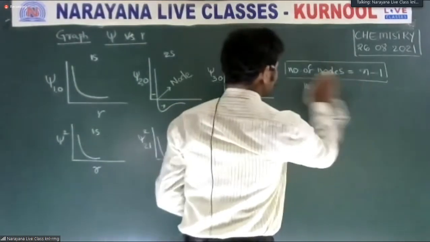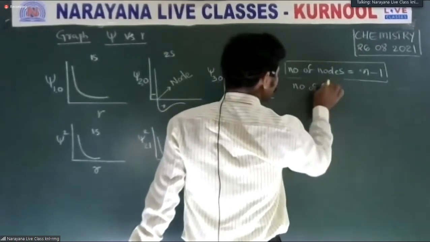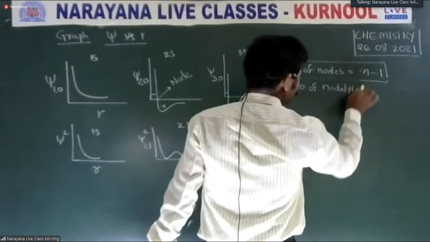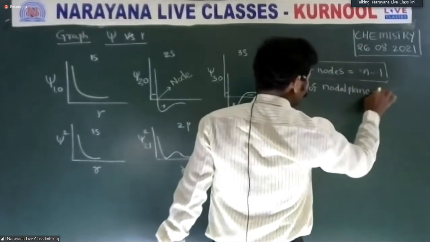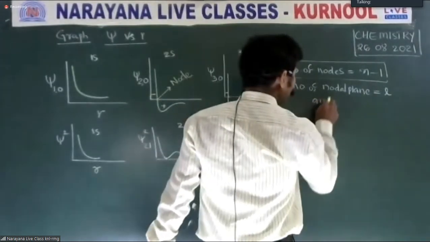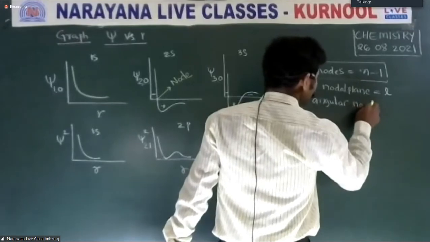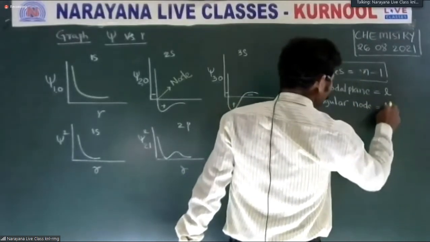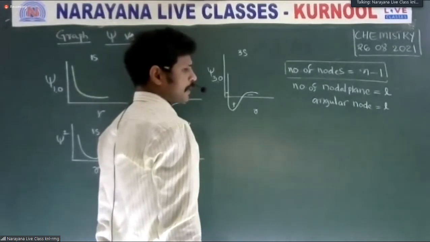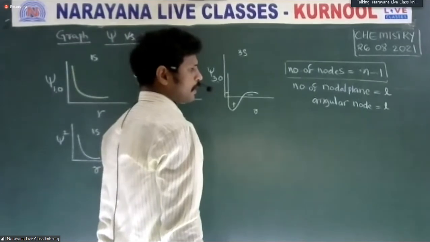The number of nodes is equal to n minus 1. The number of nodal planes is equal to L. The number of angular nodes is equal to L. What is the L value? The L value for an s orbital is 0. For a p orbital it is 1, and for a d orbital it is 2.